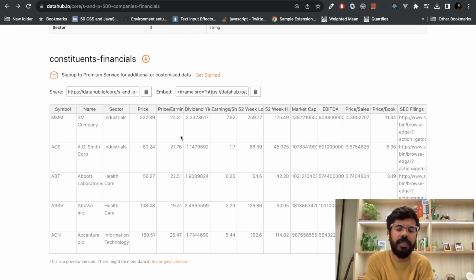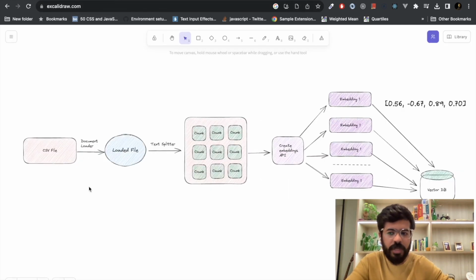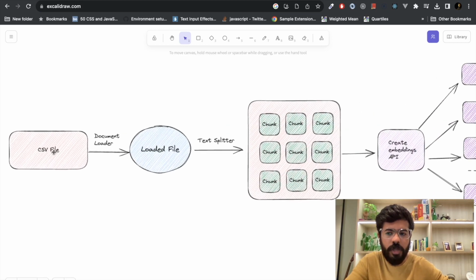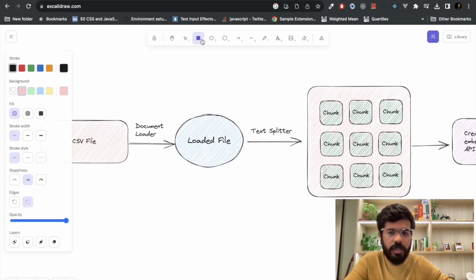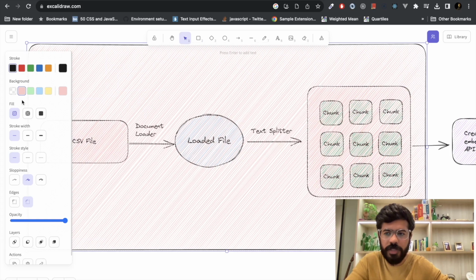Basically, in simpler terms, this is the dividend yield or the EBITDA or the price-sales of certain companies. We are going to upload the CSV to our chatbot, then ask questions related to the CSV. So the process is going to look something like this. We are going to load our CSV file via some document loader. And once our file is loaded, we are going to use something called a text splitter to split it into smaller chunks. So let's focus on this particular section first.